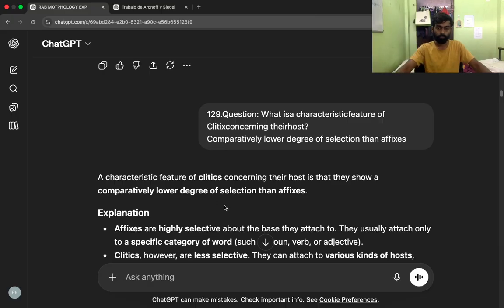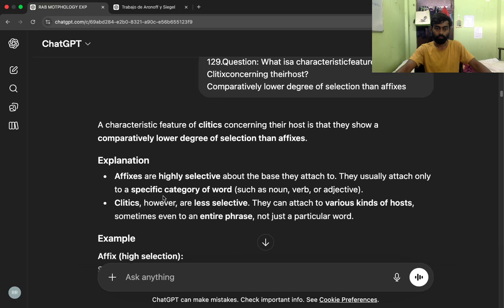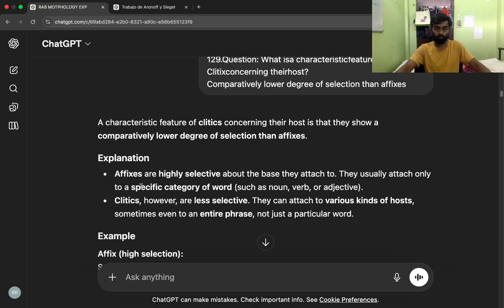A characteristic feature of clitics concerning their host is that they show a comparatively lower degree of selection than affixes. Explanation. Affixes are highly selective about the base they attach to. They usually attach only to a specific category of word, such as noun, verb, or adjective. Clitics, however, are less selective. They can attach to various kinds of hosts, sometimes even to an entire phrase, not just a particular word.